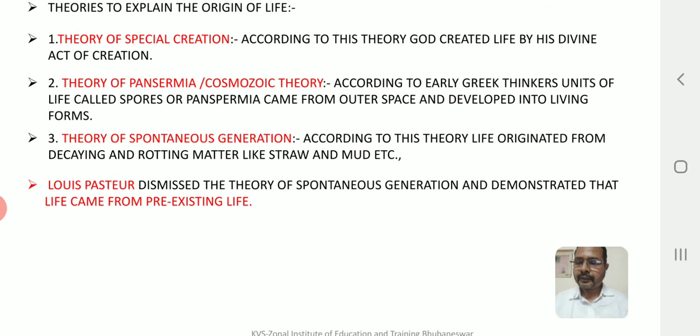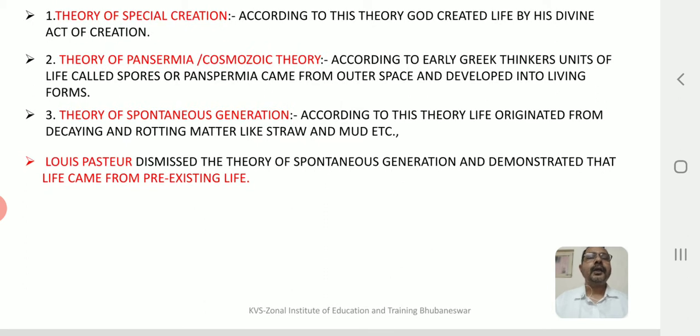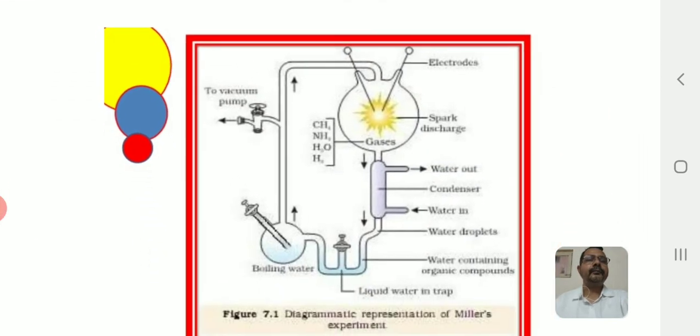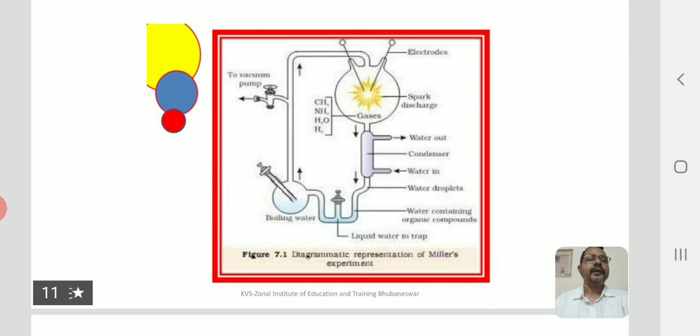For this, he did a small experiment on pre-sterilized flasks. He showed that in pre-sterilized flasks, life did not come from the killed yeast. While in the other one, when the flask was open to air, new living organisms arose from the killed yeast. This was how Louis Pasteur dismissed the theory of spontaneous generation, and he concluded that life came from pre-existing life only.